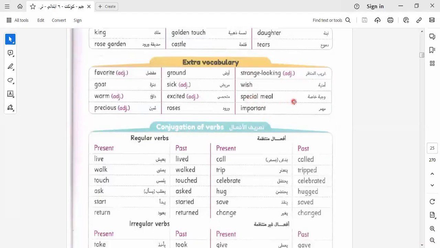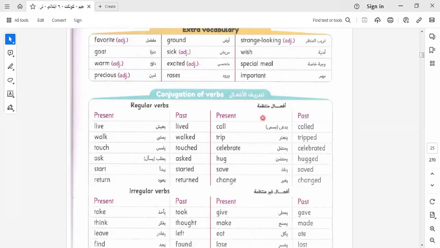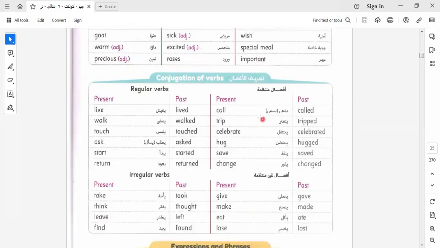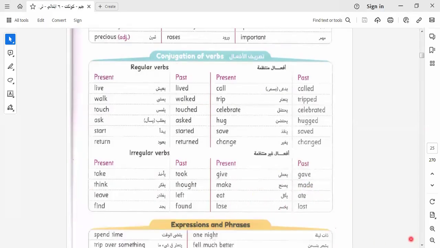Here we have special meal. We have here roses, precious, important. Here we have conjunction verbs. I will give you some of them, not all, because as we know, we have regular and irregular verbs. Regular verbs have ed, and irregular verbs change completely like this: lived, walked, called, tripped. Here we have take, took; give, gave; make, made; eat, ate, and so on. Let's go to another item here.